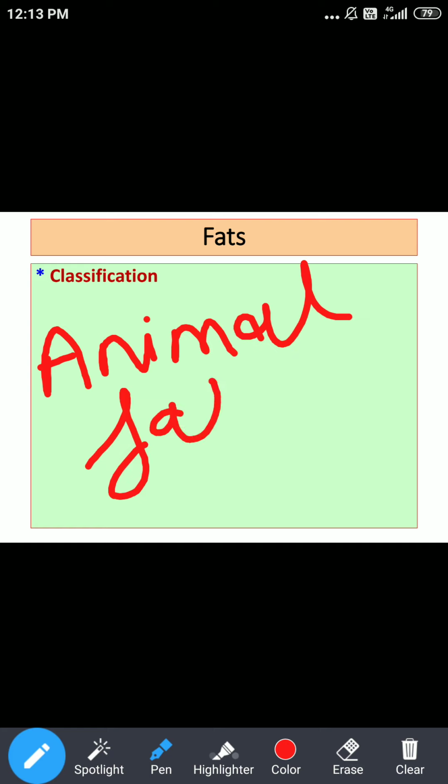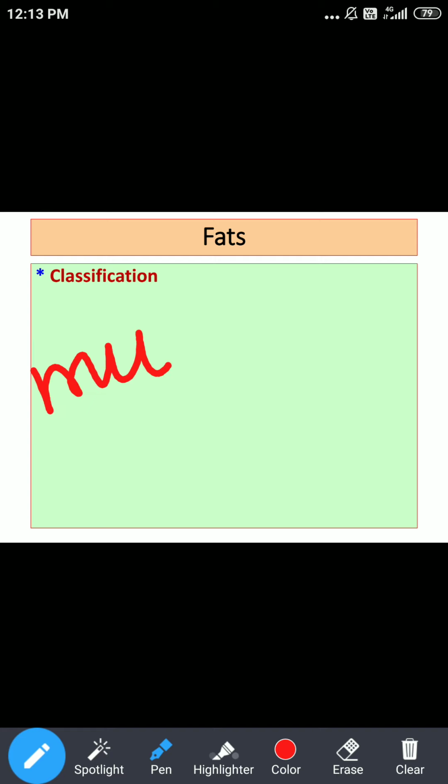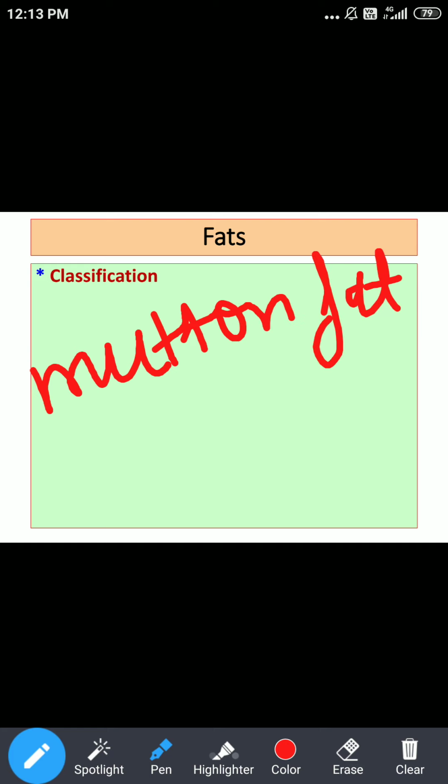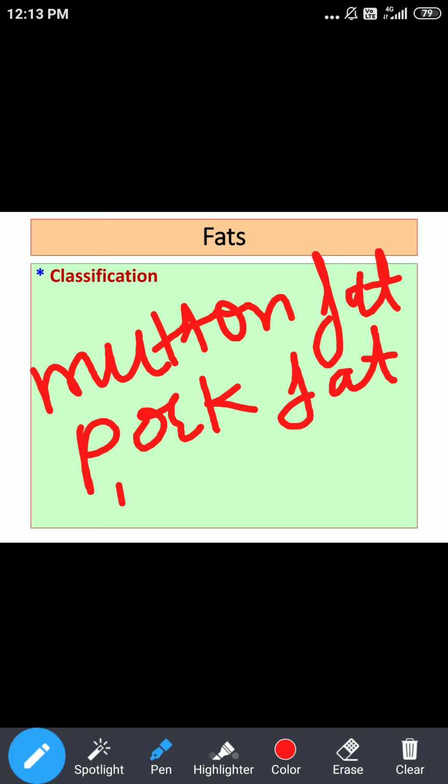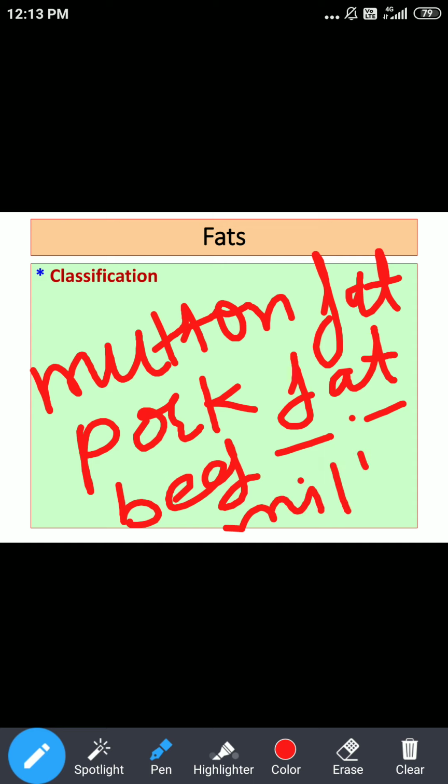As far as animal food is concerned, it can be mutton fat, pork fat, beef fat, or milk fat.